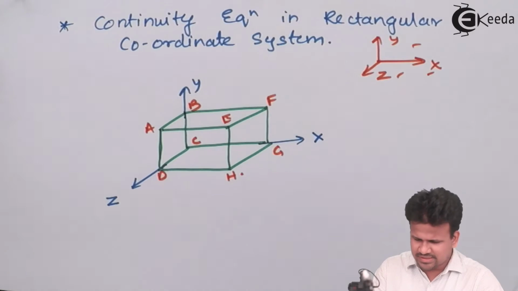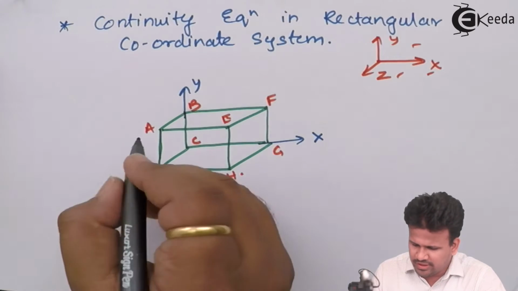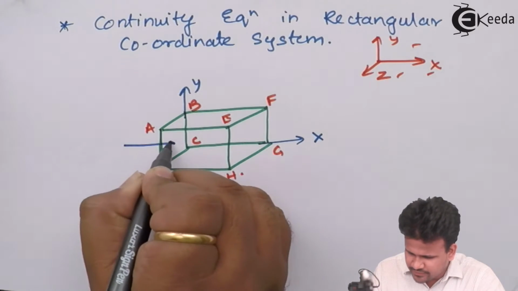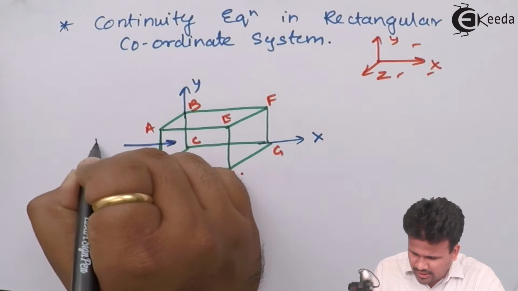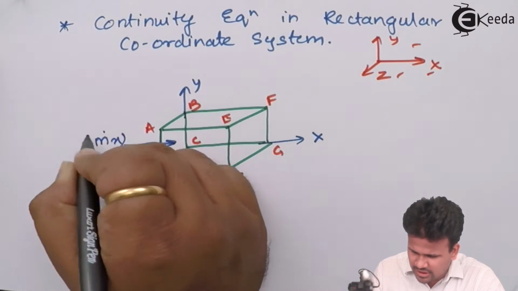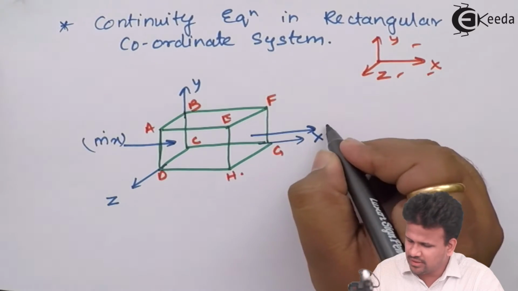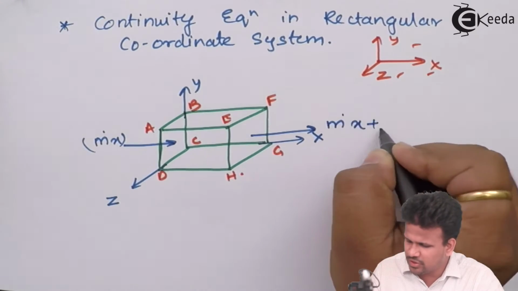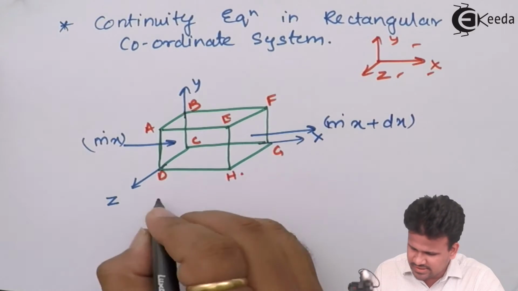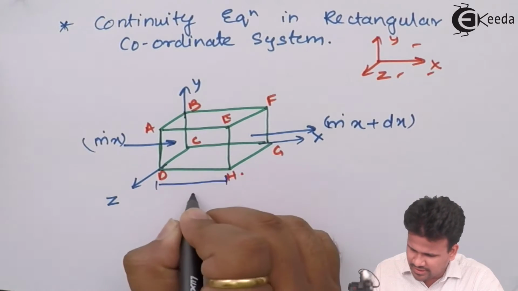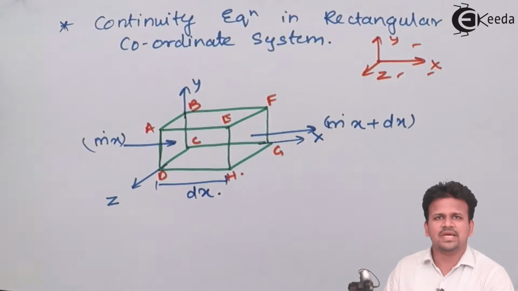So let us consider the mass flow rate flowing inside along the x direction to be m dot x, and the mass flow rate leaving along the x direction to be m dot x plus dx, considering the length along the x direction is dx.